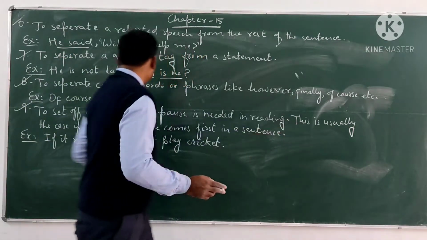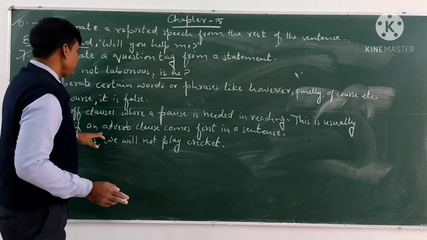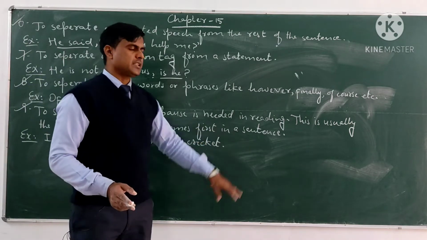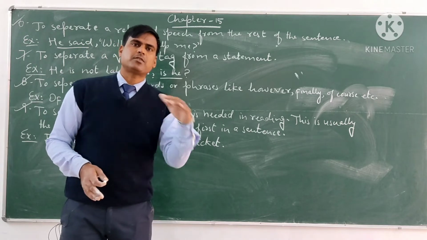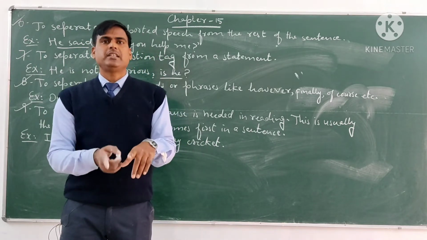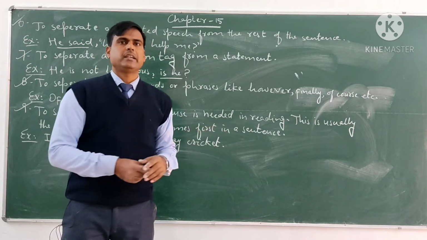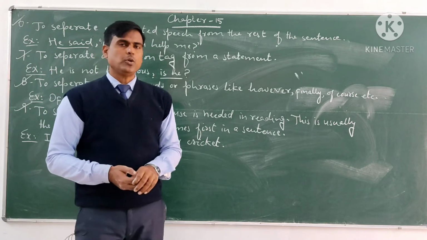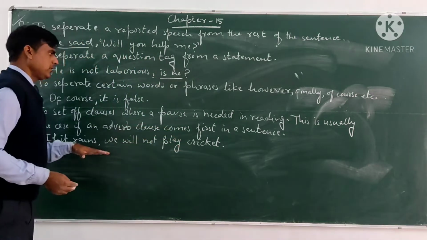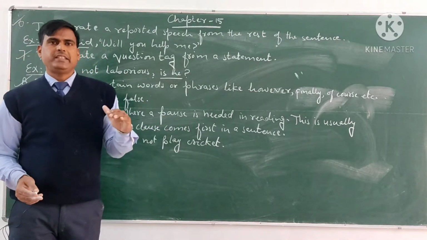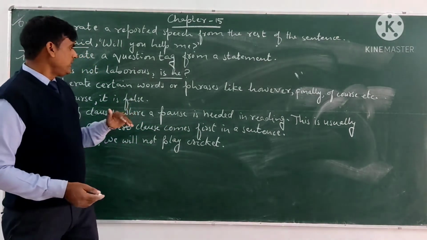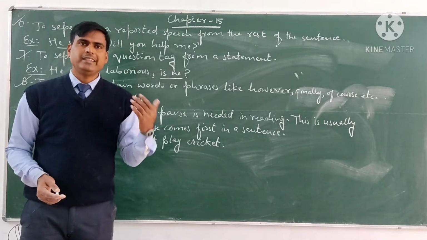And this is usually the case if an adverb clause comes first in a sentence. If in that sentence an adverb clause comes first, at that time this kind of situation is created. So when there are two clauses and we need a pause in reading, at that time